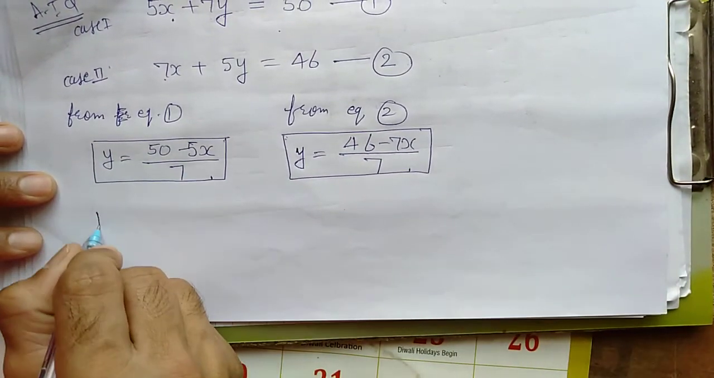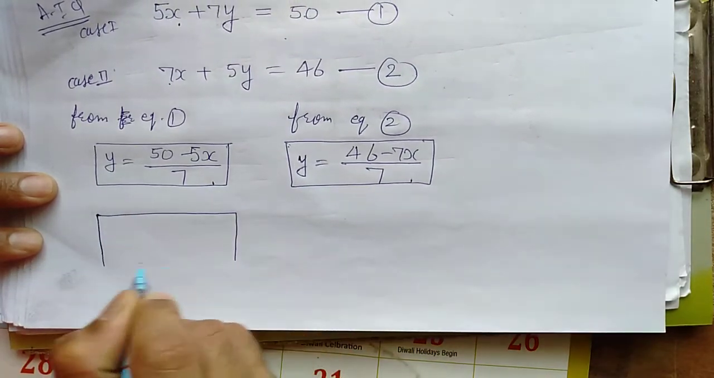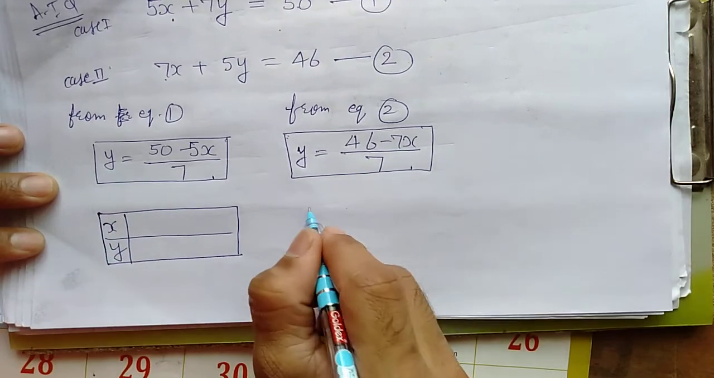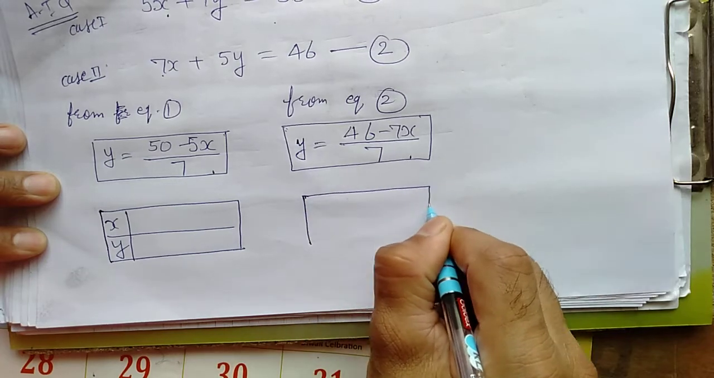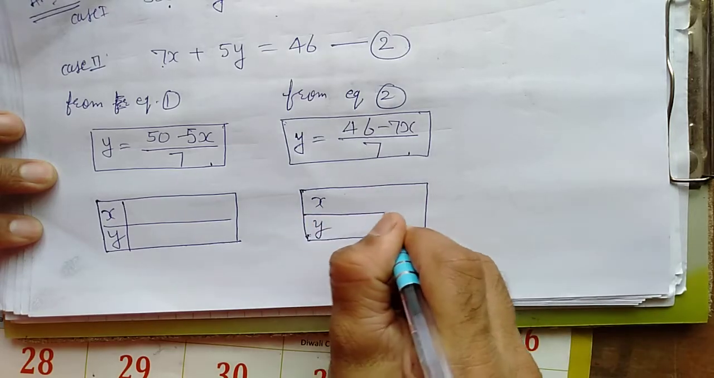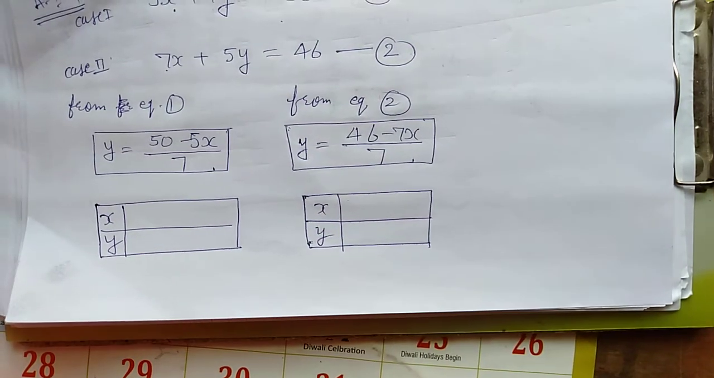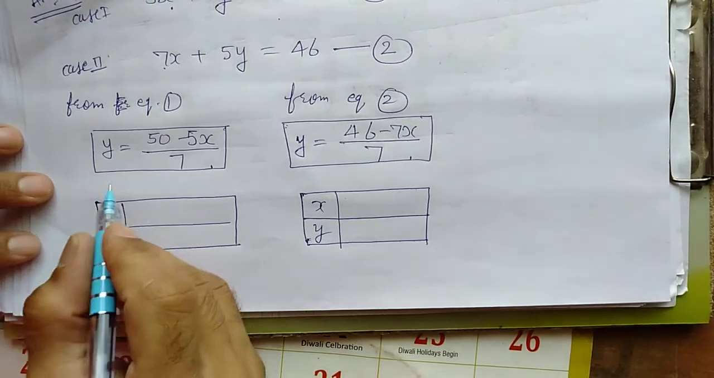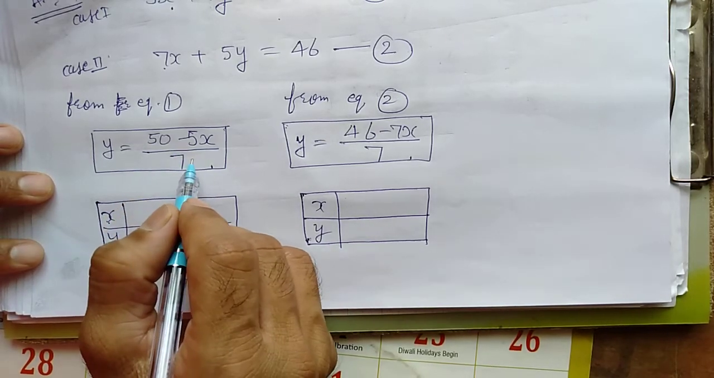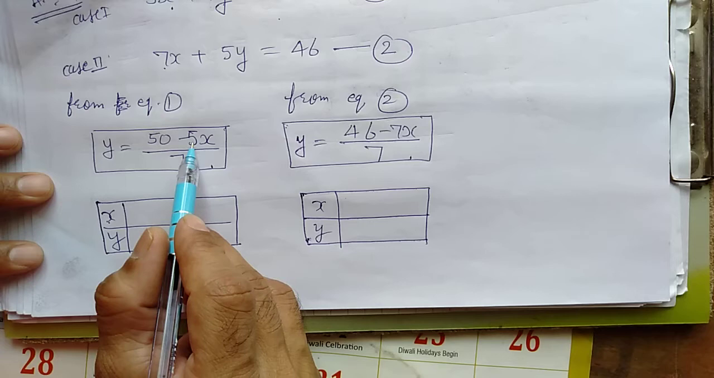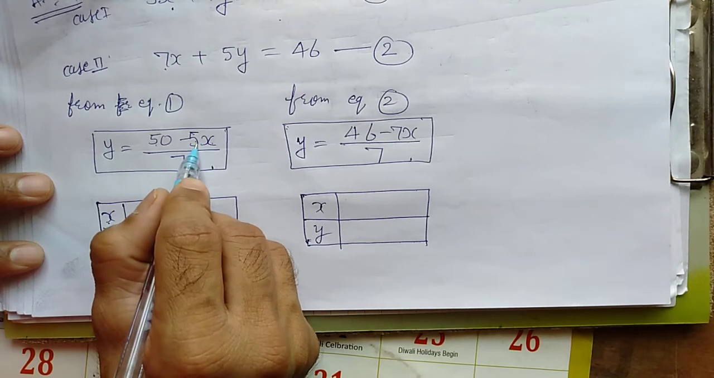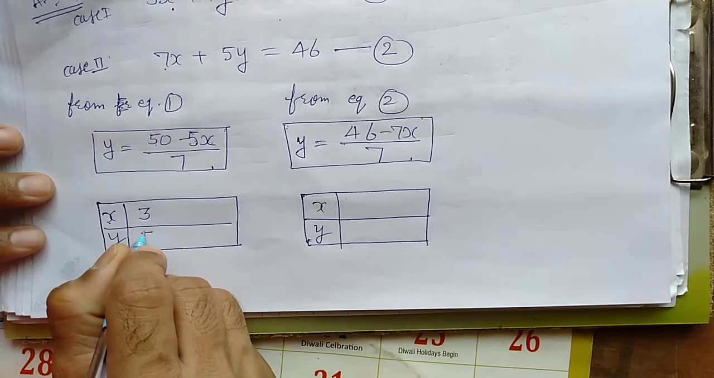Now can we make a table for the same of the solutions? This one for the first one, x and y, and this is for the second one. Here also x and y, like this. Okay, now see, put x in such a way that it is easy for you in calculation. Suppose I will take 3. 5 times 3 is 15. 50 minus 15 is equal to 35, and 7 times 5 is 35, means 5 will come.